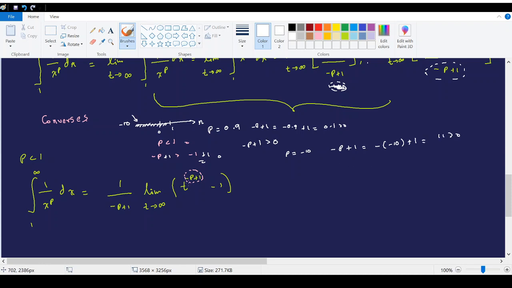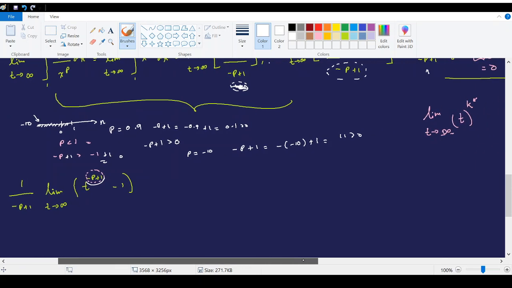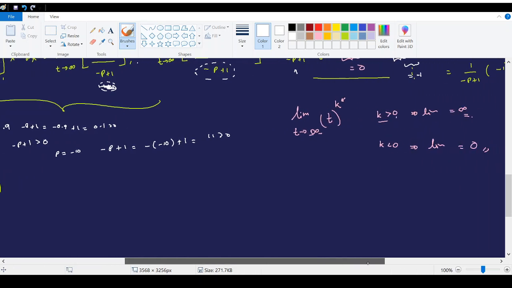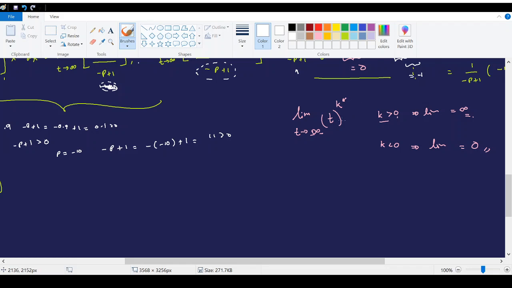So if p is less than 1, then definitely the power will be a positive number. Therefore, as a result, we have this situation. We have the power and t goes to infinity, and the power is a positive number, so it goes to infinity.